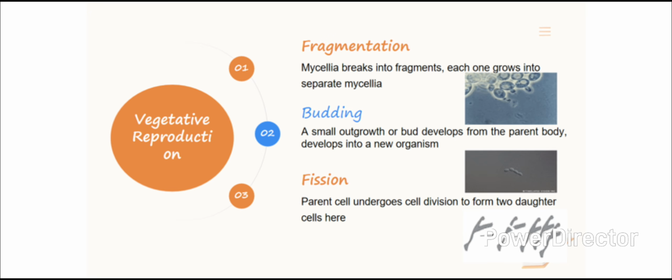Second one is budding. A small outgrowth or bud develops from the parent body and develops into a new organism, like in yeast. Third one is fission. Unicellular fungi like yeast reproduce vegetatively by fission also. The parent cell undergoes cell division to form two daughter cells.